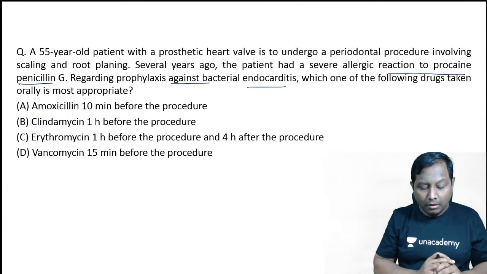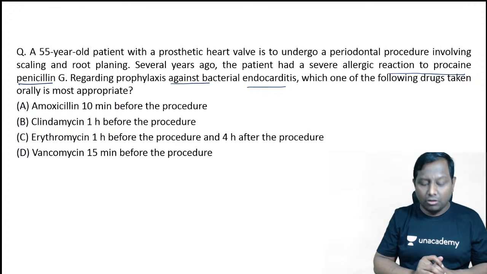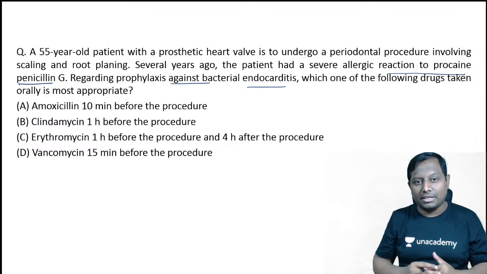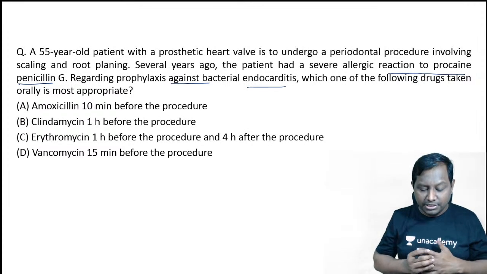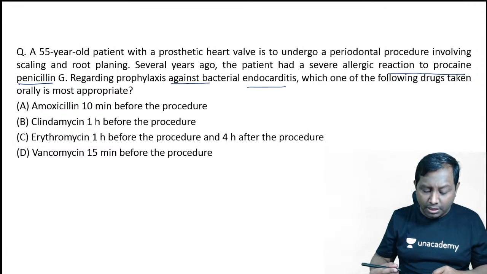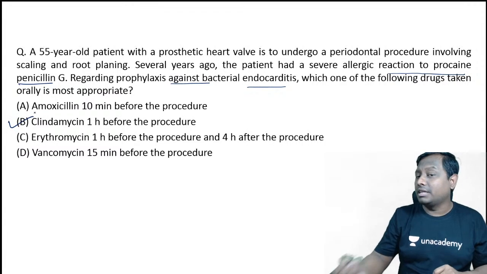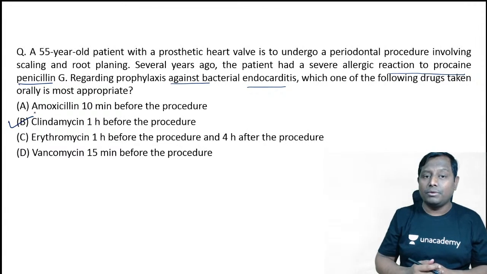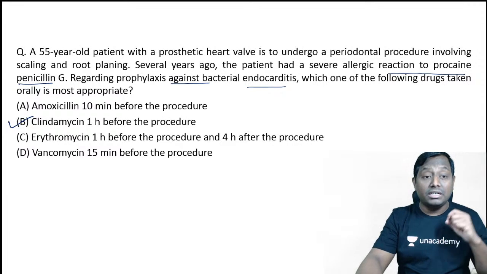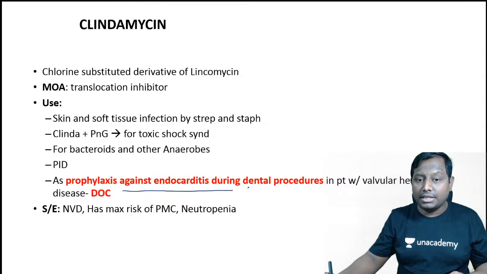Okay. Alright, very good. So this is one question that I have asked in the previous session as well. So I hope that all of you guys can get this easily, and this is also one way of revising, right? That in the patient with the dental procedure as a prophylaxis we are using. Very good, guys. It is B and not A. Remember, it is clindamycin that is given. Clindamycin is also one of the translocase inhibitor. That is a drug of choice in a patient with the prophylaxis against the endocarditis against the dental procedure.